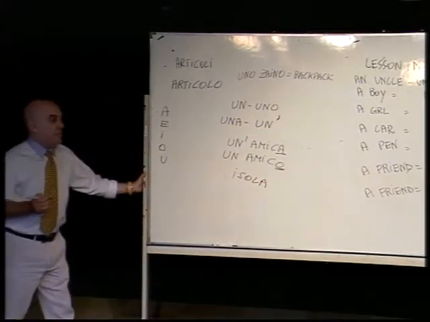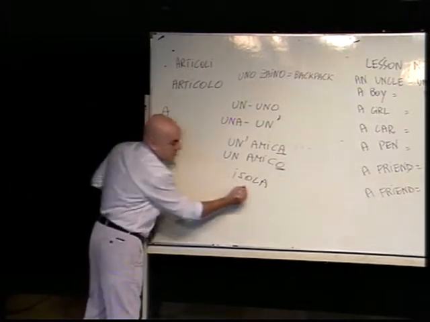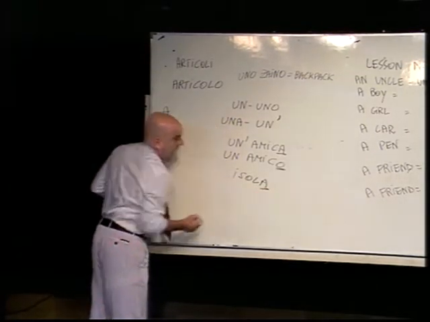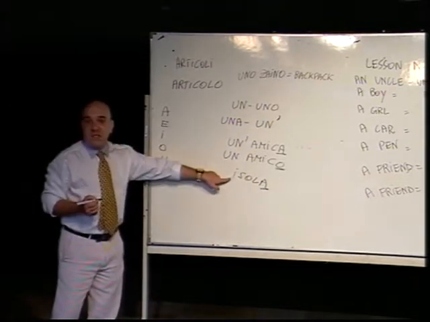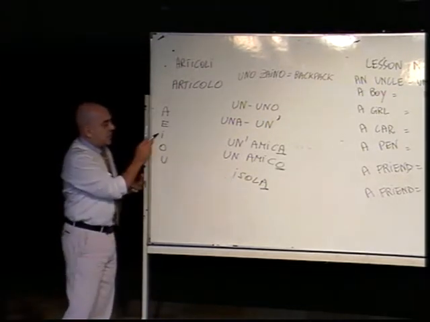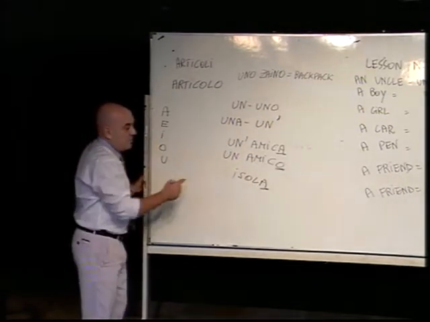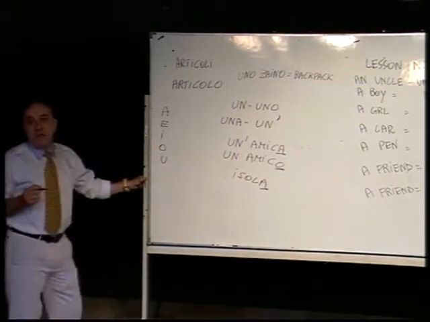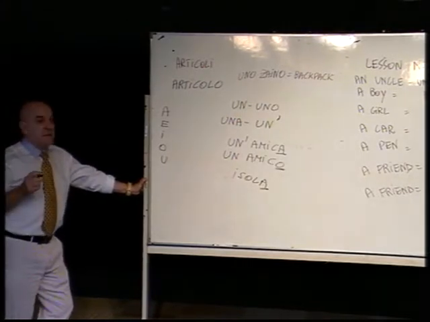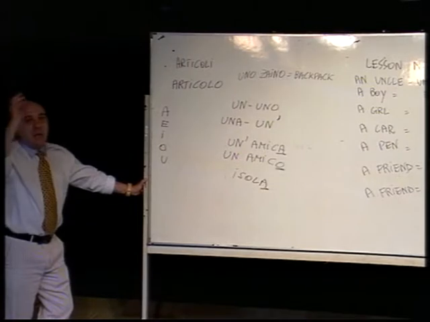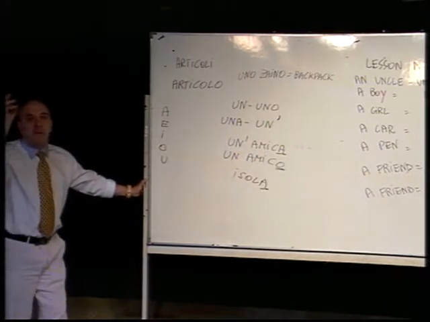Isola. Isola, feminine word, because the last word is a. The word starts with a vowel, I. So, isola means island. I say, oh, 2 years ago I visited an island in Malaysia.